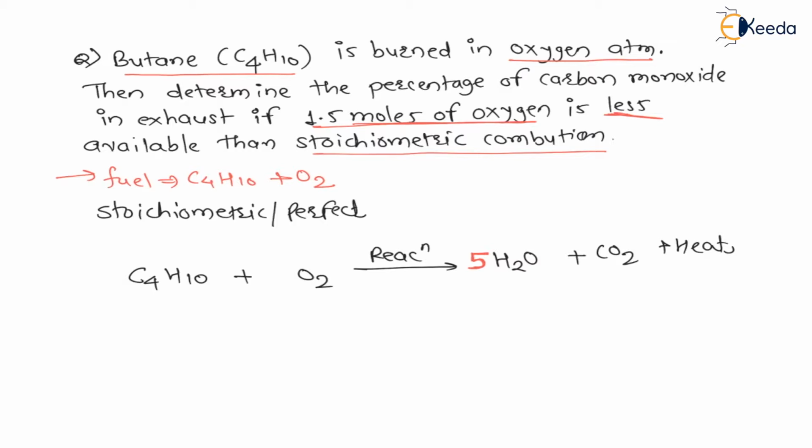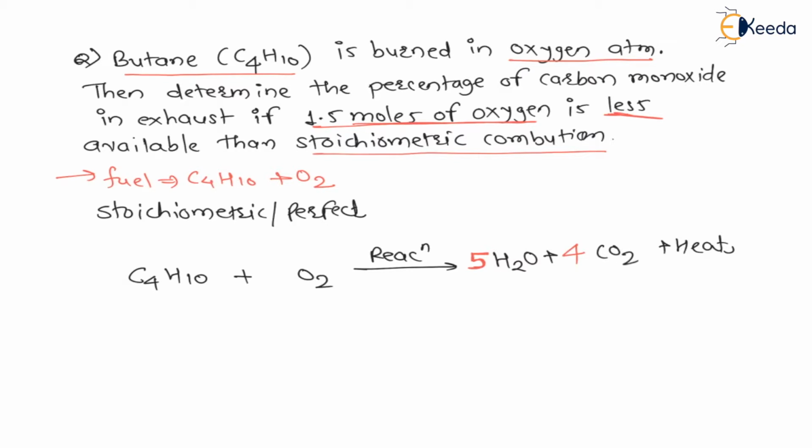And my dear students, for one carbon dioxide, one carbon is required. One carbon dioxide will have one carbon, and there are 4 carbon atoms. C4 means 4 carbon atoms. Therefore these 4 carbon atoms will form 4 carbon dioxide. Therefore there will be 4 carbon dioxide, right? Here we can say 5H2O plus 4 CO2.